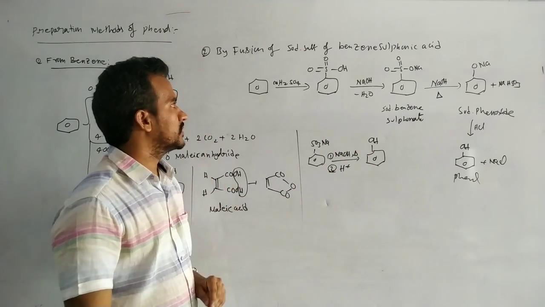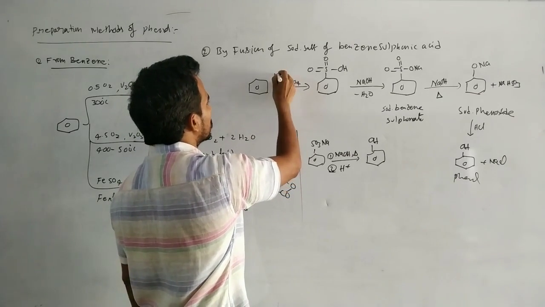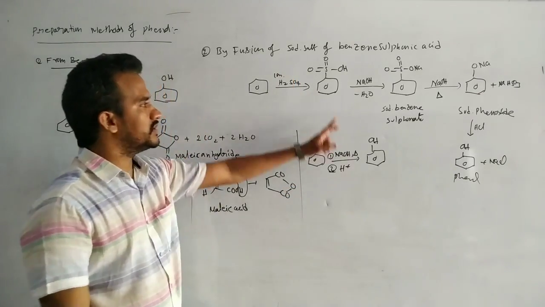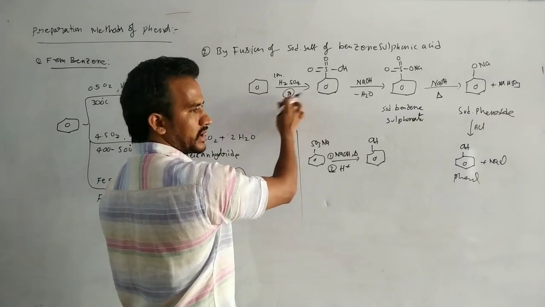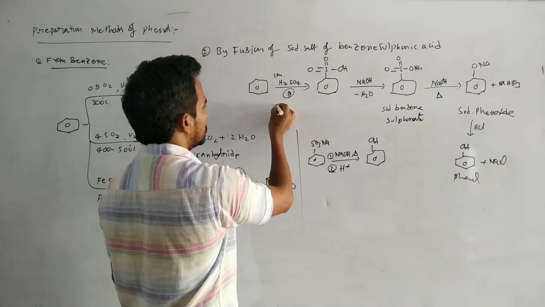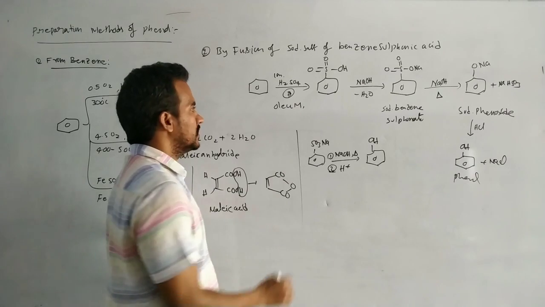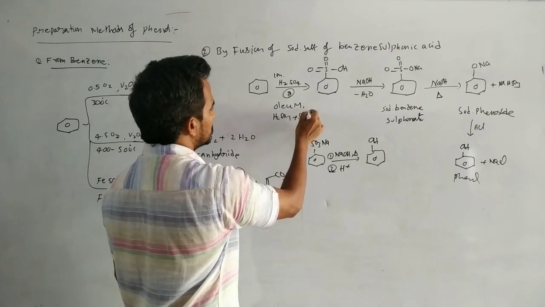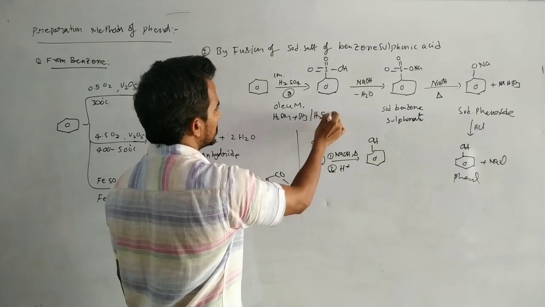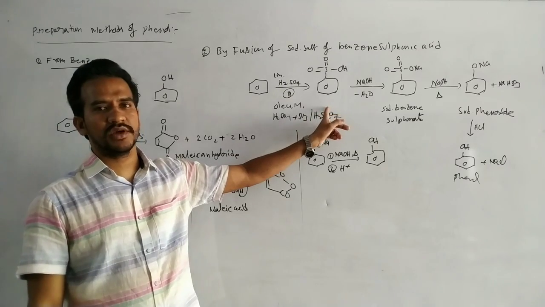Okay, very simple. So generally here benzene on treating with concentrated H2SO4 will get the benzene sulfonic acid. Here another method, of course it is the aromatic electrophilic substitution reaction. Another method that is nothing but heating with oleum. Okay, heating with oleum. Oleum means here H2SO4 plus SO3, that is H2S2O7. Benzene on heating with oleum will get the benzene sulfonic acid.